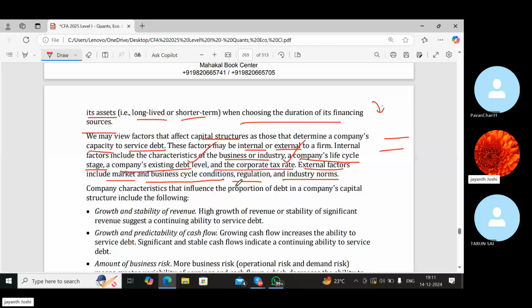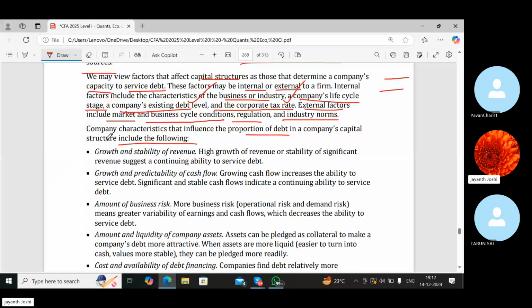So what are the factors that may attract debt finance, or the influence of the debt if it is arranged for a company? Or if the company goes for debt finance, how will it be impacting them? So companies' characteristics that influence the proportion of debt. See, companies have certain characteristics, something is typical about a company, so it would require debt finance. And if they take it, then in a company's capital structure include the following: growth and stability of revenue.